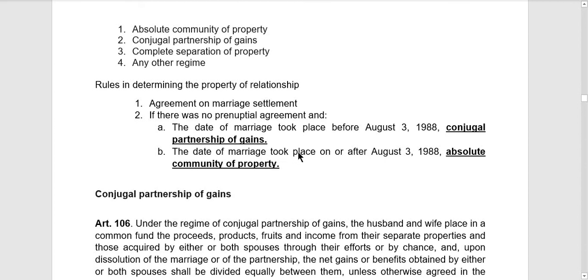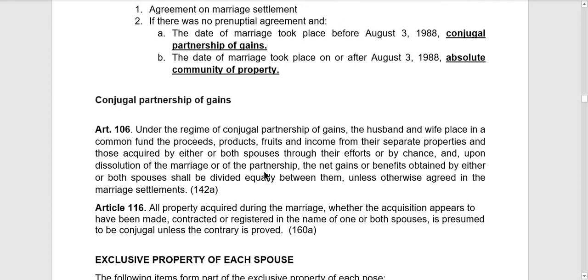Kapag yung marriage naman took place on or starting August 3, 1988 onwards, the property regime that will be effective is absolute community of properties. Again, itong dalawang ito lang yung alternative. Ayan. The first rule is based on their agreement. So kapag wala naman silang agreement, then this rule shall apply based on the date of their marriage or the specific date that the marriage took place. Ayan.